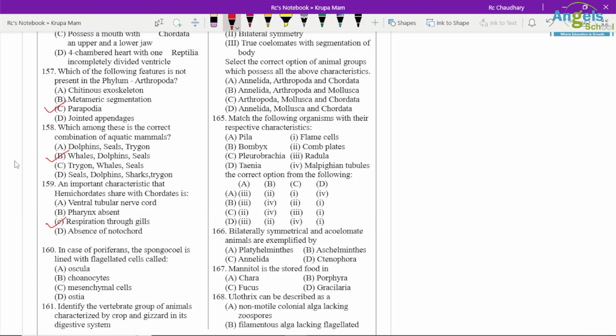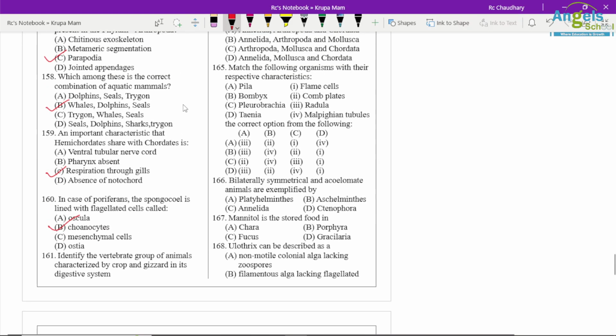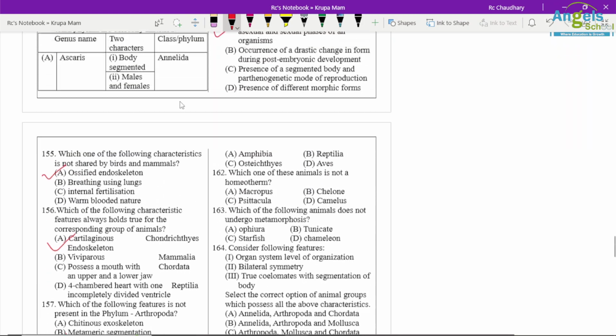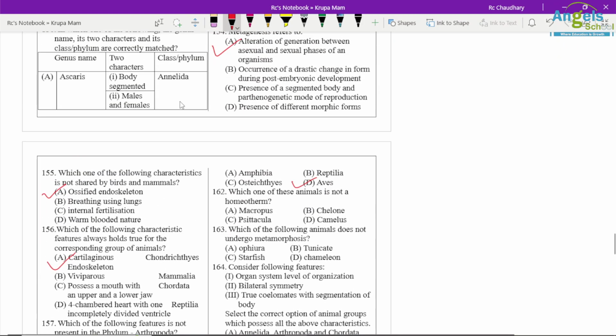In case of poriferans, spongocoel is lined with flattened cells called choanocytes. Identify the vertebrate group of animals having crop and gizzard. So it is present in birds. So option A is correct.